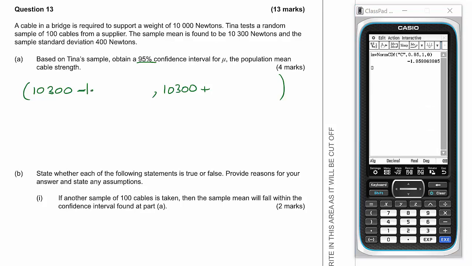So we'll have 1.96 multiplied by the sample standard deviation, which was 400. Divide that by the square root of 100. There were 100 in the sample. And then we add that same amount here.